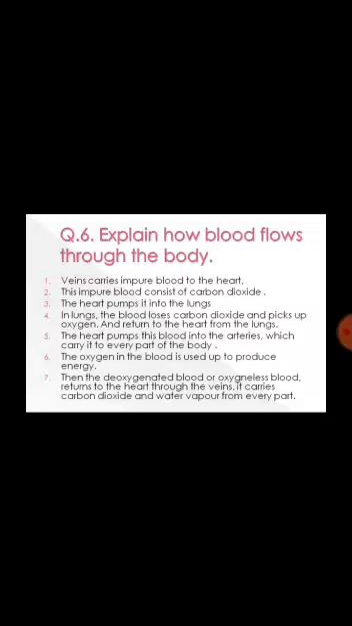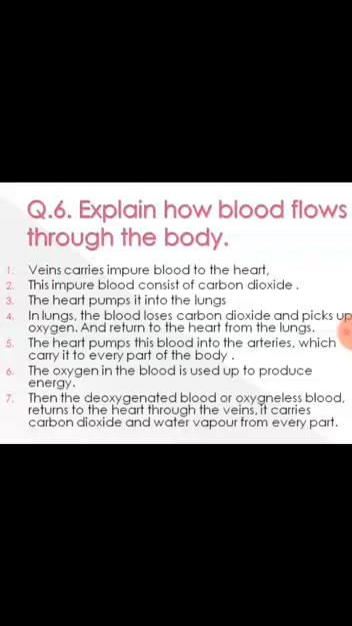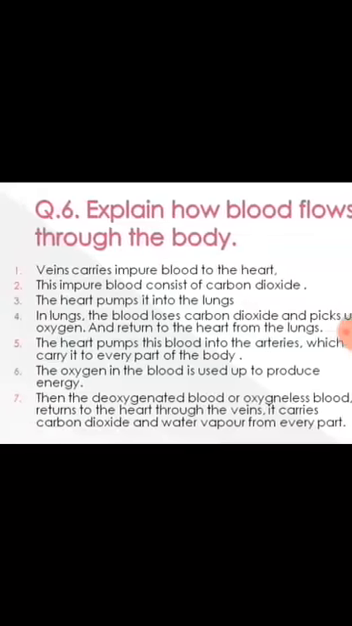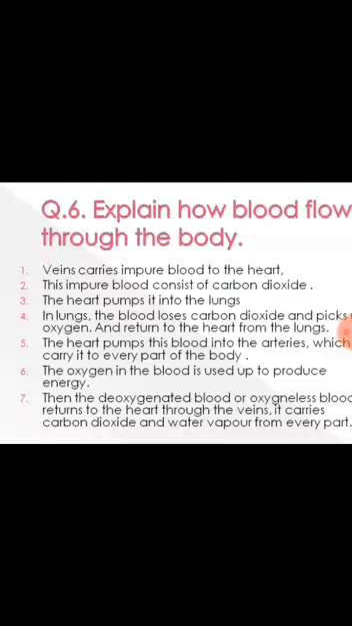Question number 6, explain how blood flows through the body. First, veins carry impure blood to the heart. Second, this impure blood consists of carbon dioxide. Third, the heart pumps it into the lungs. Fourth, in the lungs the blood loses carbon dioxide and picks up oxygen and returns to the heart from the lungs.